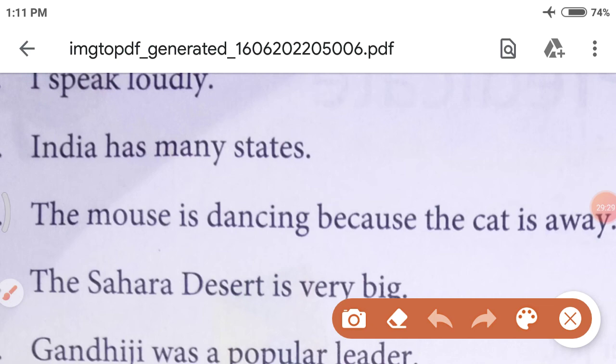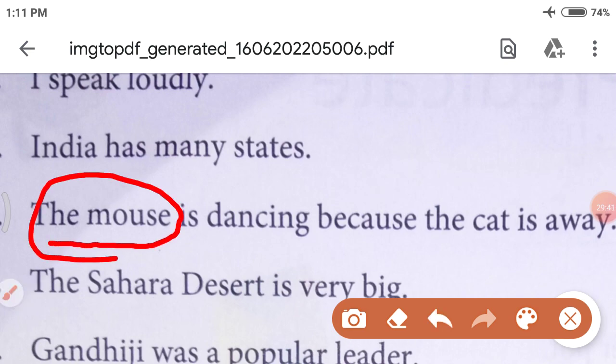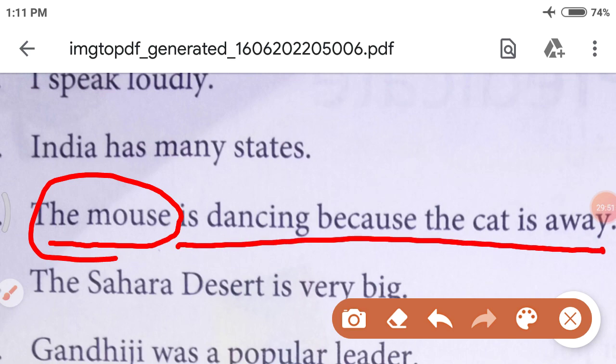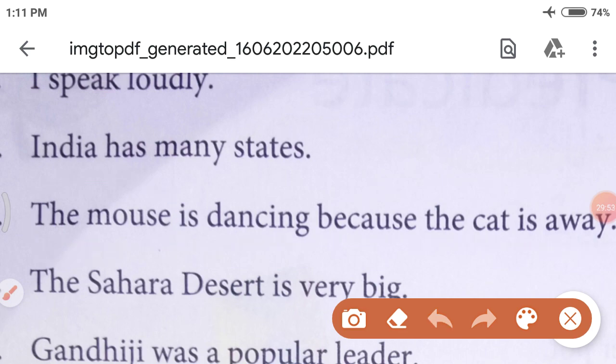Which is the subject, the mouse or the cat? The subject is the mouse. Why? Because the mouse is doing the action. The mouse is dancing because the cat is away. So that is the predicate. Okay. Let's see the next one.